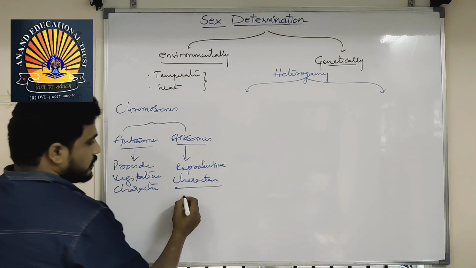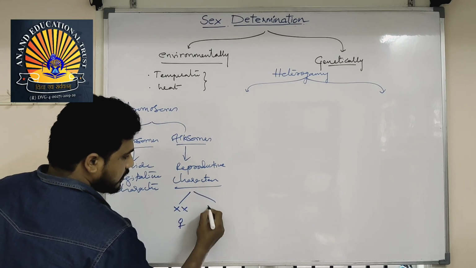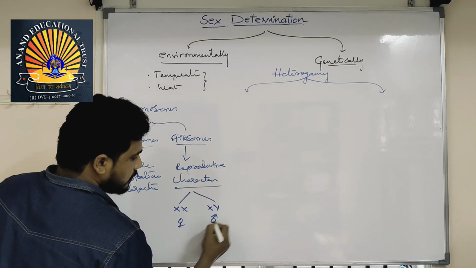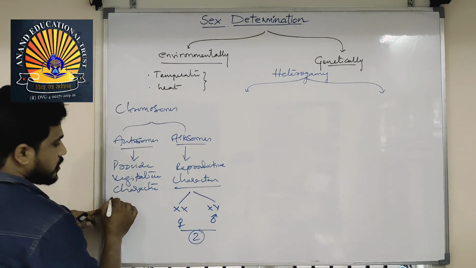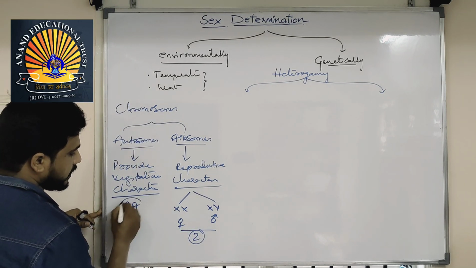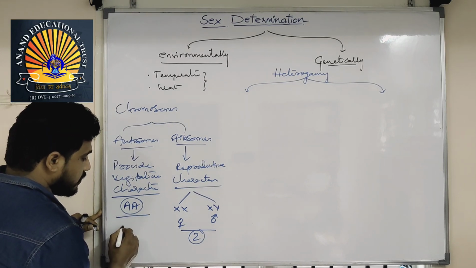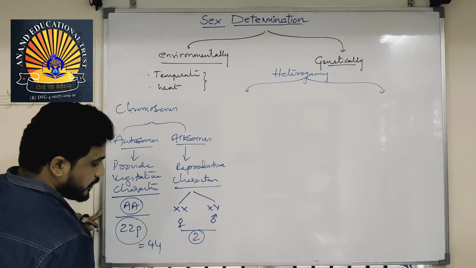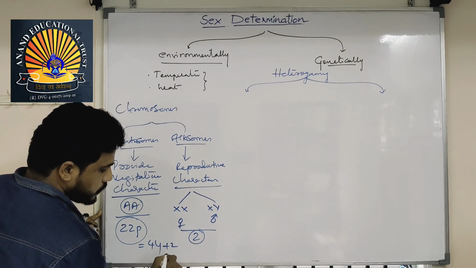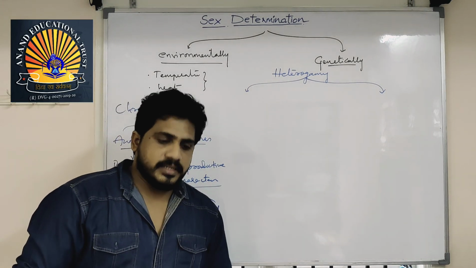In humans, they are XX in female and XY in male, which is 1 pair. All the others are autosomes, which you can represent as A and A. There are about 22 pairs, which means 44. Adding the 1 pair, that is 2, equals 46 in humans. Like that, it is the same for each and every animal.